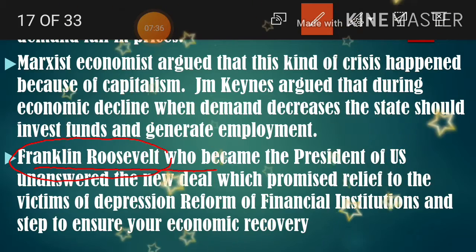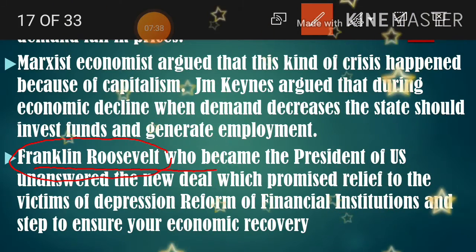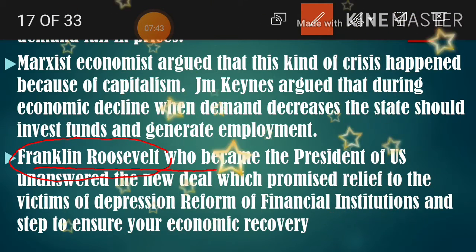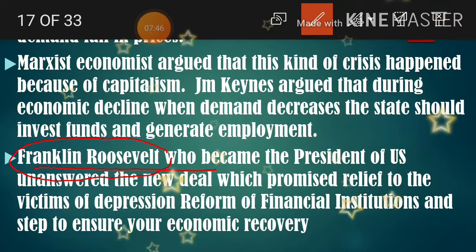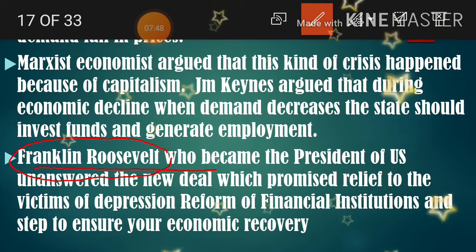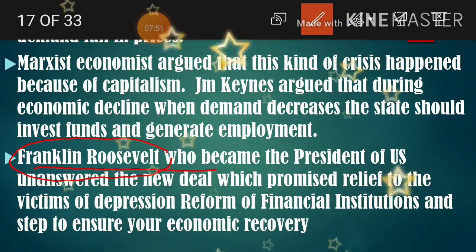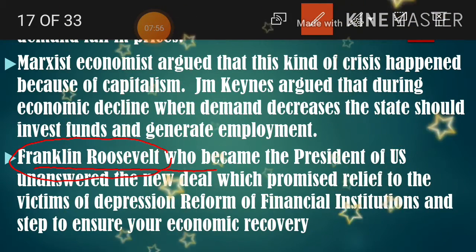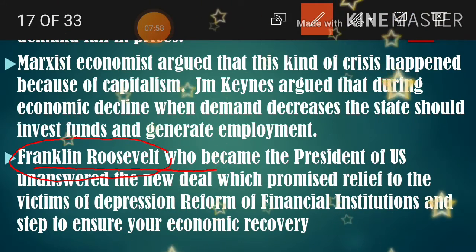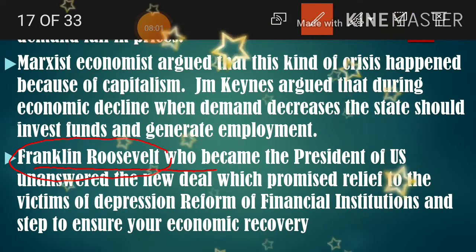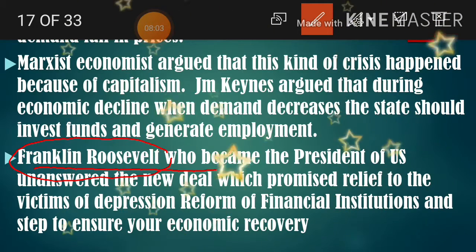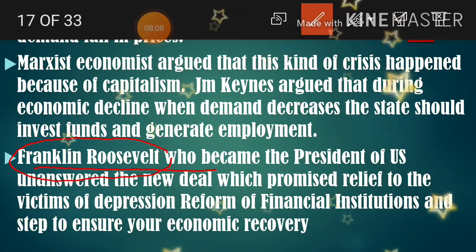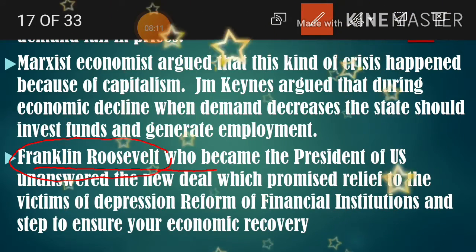Okay. What is a New Deal policy? See, according to his statement, according to the New Deal policy, the American government is going to give some amount, loans, to other nations. That is known as what? Financial assistance. Of course, these countries are suffering with economic crisis. So America is going to give some amount to generate employment in your nation. This statement was given by Franklin Roosevelt.